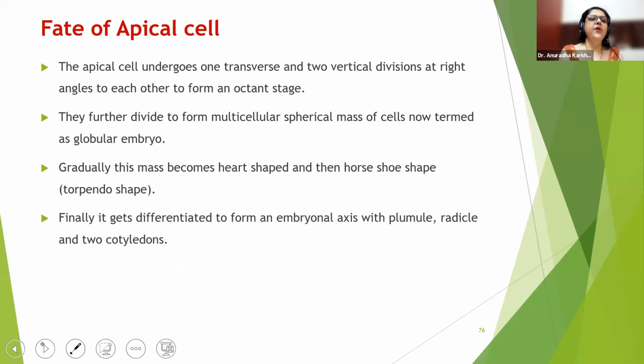Okay. So let us understand what is going to happen with the fate of the apical cell. The apical cell is the green one which I have drawn. The apical cell undergoes one transverse and two vertical divisions at right angles to each other to form an octant stage. Now, here comes your complete imaginary part.